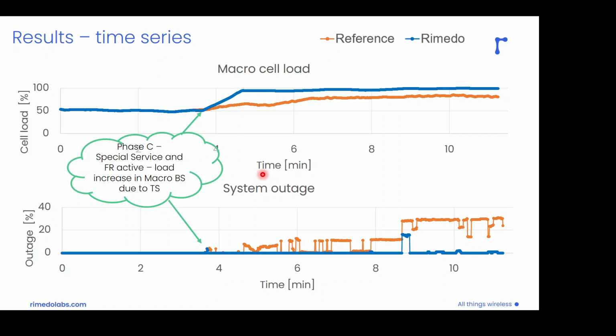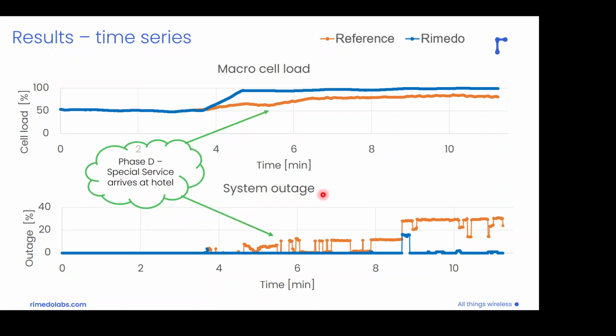But the interesting thing starts to happen when we move to phase C. We have the special service unit and first responders activating, and we see that the macro cell load starts increasing. The increase is moderate in the case of the reference system, but quite significant in the case of the remedo solution. The reason is that, according to the applied policies, we serve all the high priority traffic with the macro base station, so we consume almost all of its resources. It might seem not so beneficial, but it pays off when we move to phase D, where we have the special service unit arriving at the hotel, and we have some crowd gatherings and traffic jams forming.